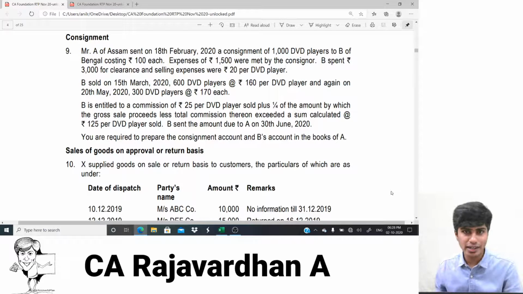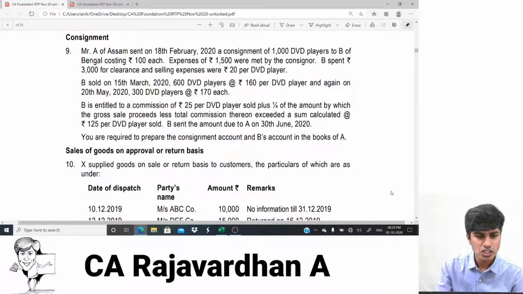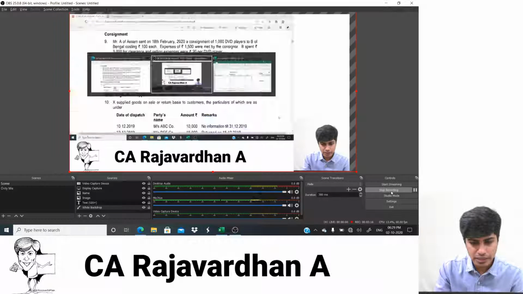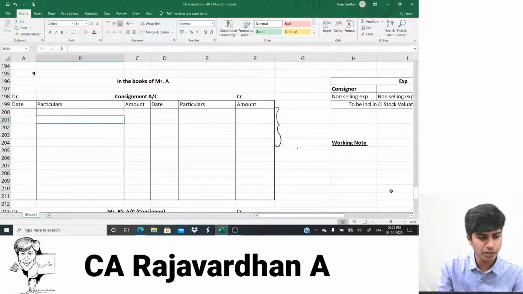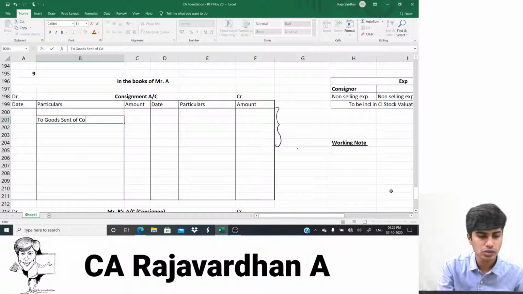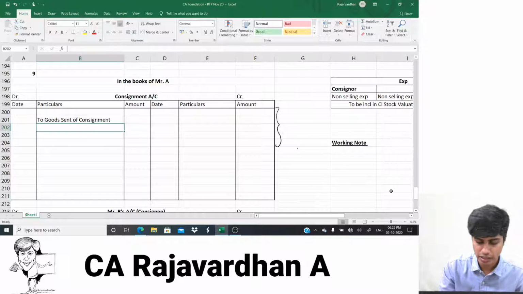So let's not read the entire question. We've read the first line, and we'll write the journal entry for that, meaning post it to the ledger. So let's go to our answer. The journal entry will be to goods sent on consignment account.